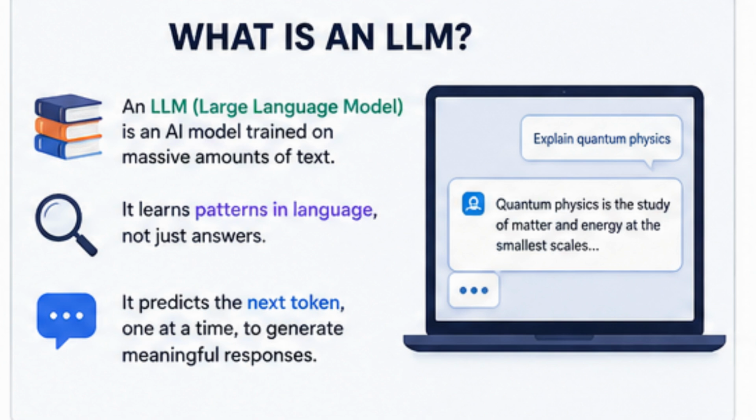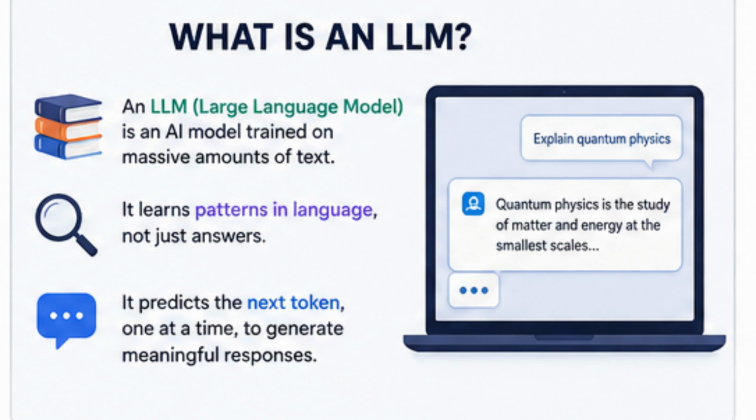Step 3: Prediction. Now the model starts generating the answer. It predicts one token at a time. Each new token becomes part of the input for predicting the next one. This process continues until the complete response is generated. And all of this usually happens within milliseconds.